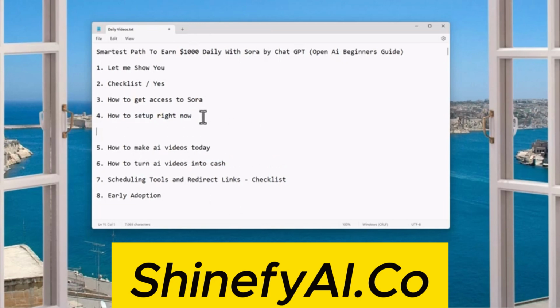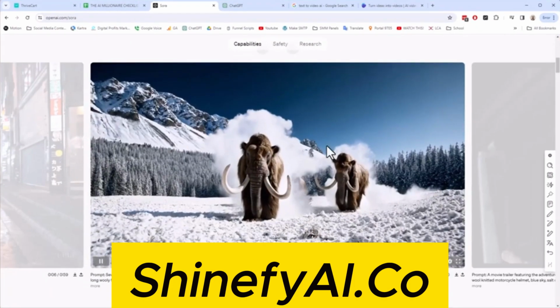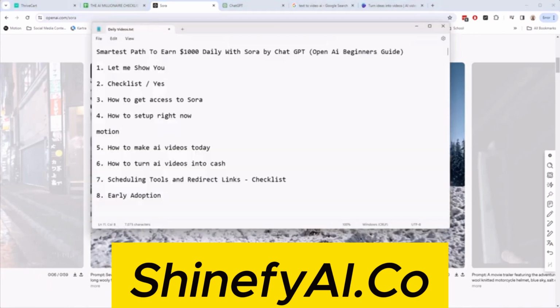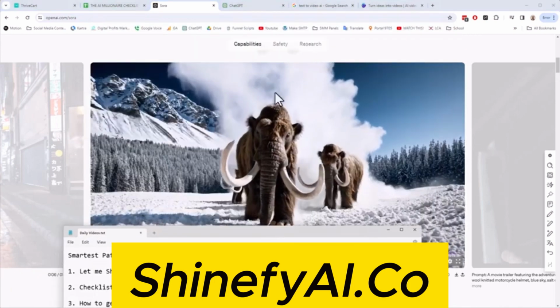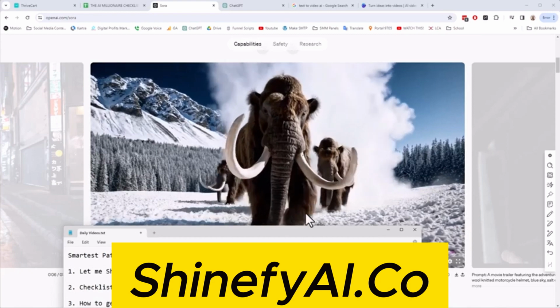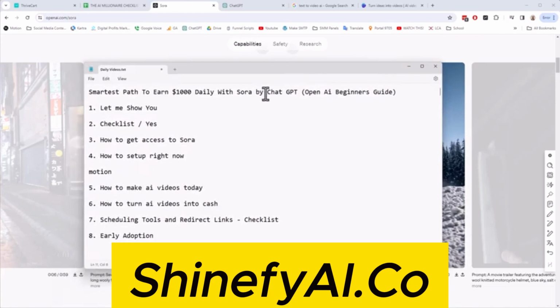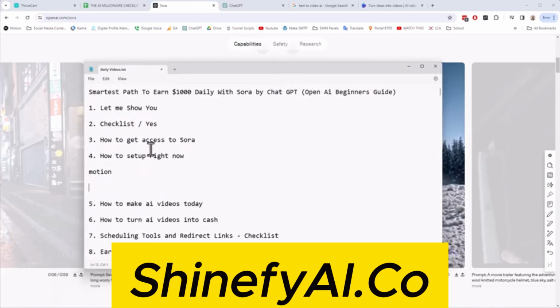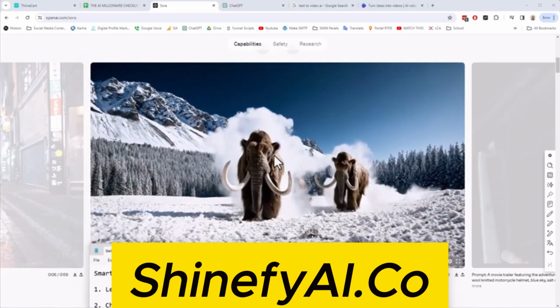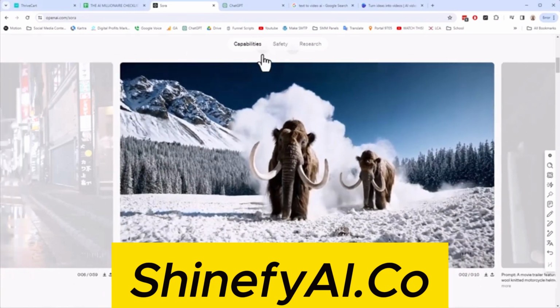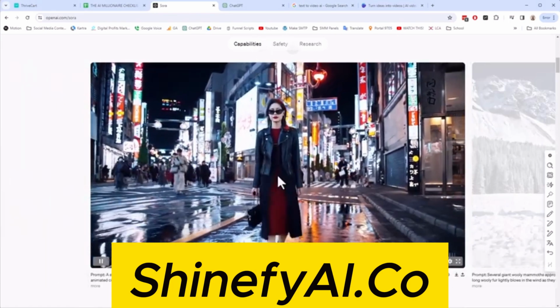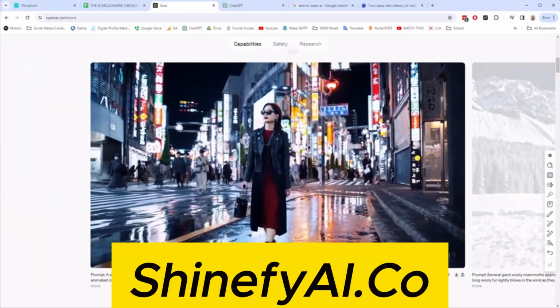Well, basically when you have video, you have a couple of things. With video, you have motion in the background, right? There's some sort of motion. We can see this if we look at the Sora video right here. We can see these are woolly mammoths walking in the background, and there's a cloud of snow as they're kicking it up, that sort of stuff, right? And we also typically have audio. Now, as you notice, the Sora videos have no audio. So when it generates the video, it just generates the motion background, right? It doesn't generate any kind of audio or anything like that.